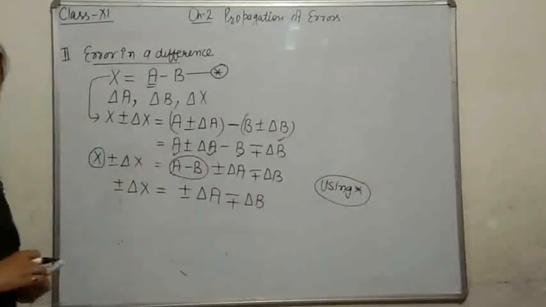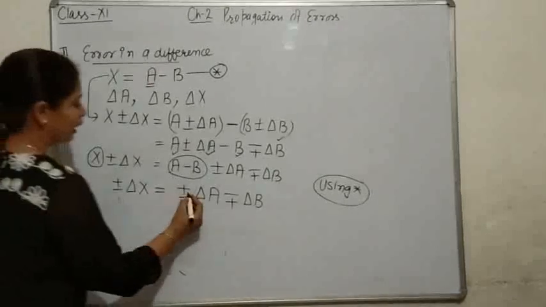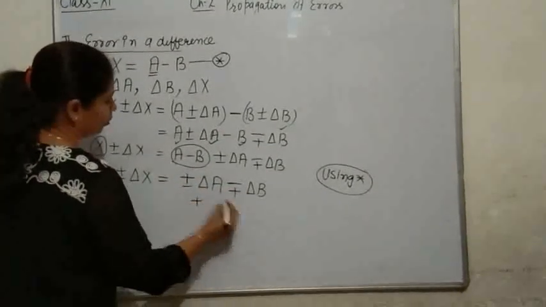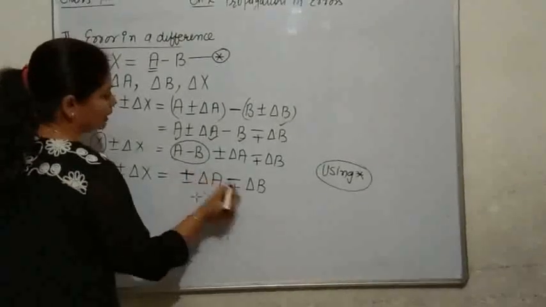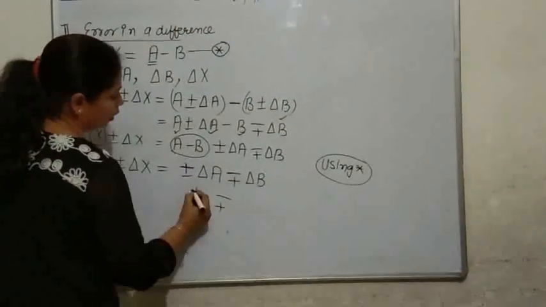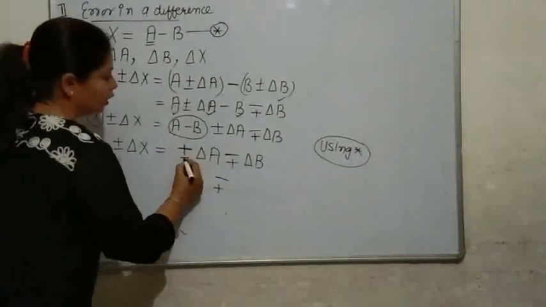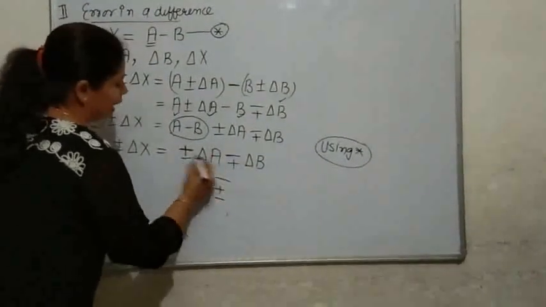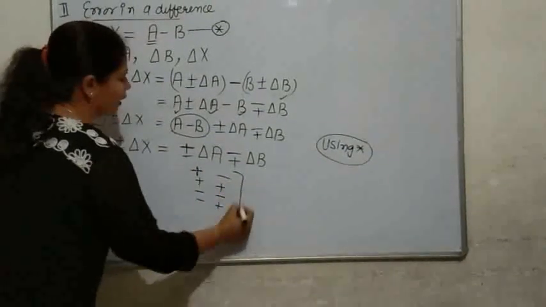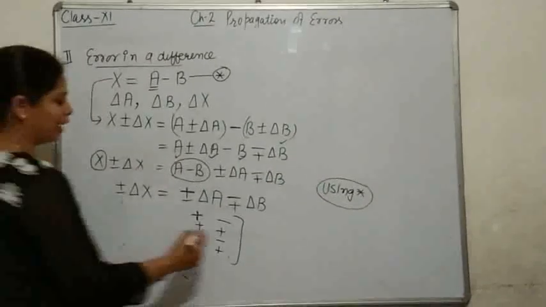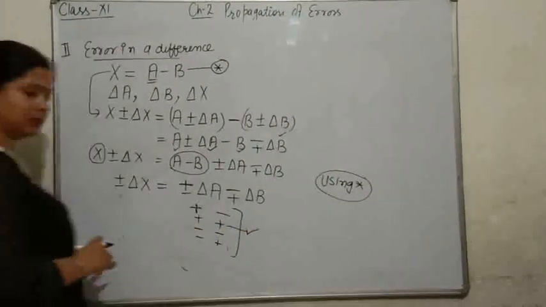Again we are having four possible cases: delta A may be having plus sign, it may be having minus sign, or even if it is having plus, it may have plus sign. Coming to the second section, it is having negative error, it may be having negative, negative, positive. So these are the four possible cases, but so as to calculate with the maximum possible error, we come to the same result, plus plus.